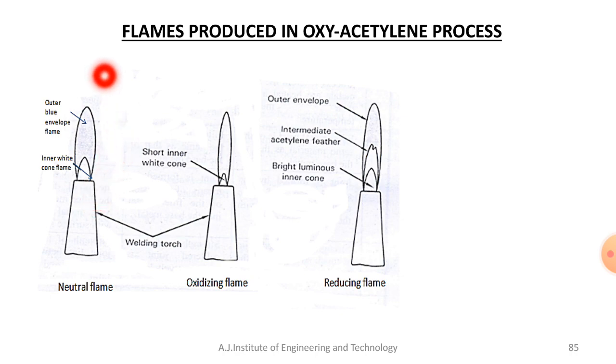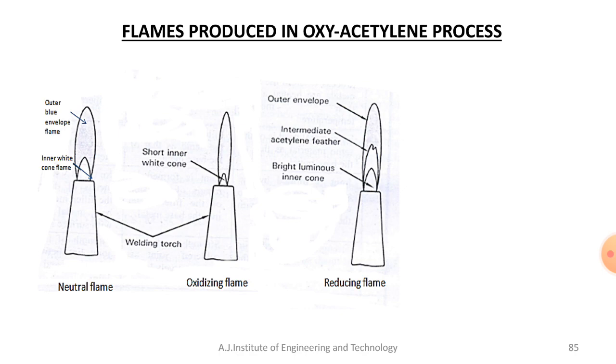That is the characteristic of the neutral flame. It is called neutral because it does not produce any chemical change in the molten weld metal, and therefore will not oxidize or carburize the metal.